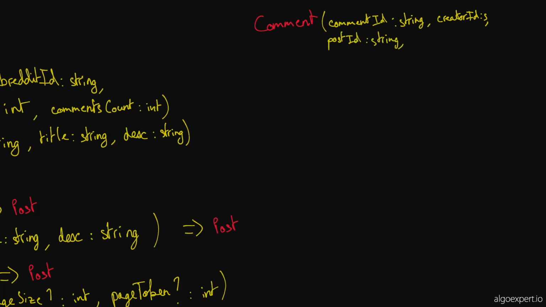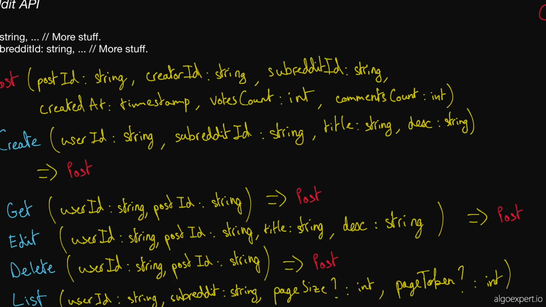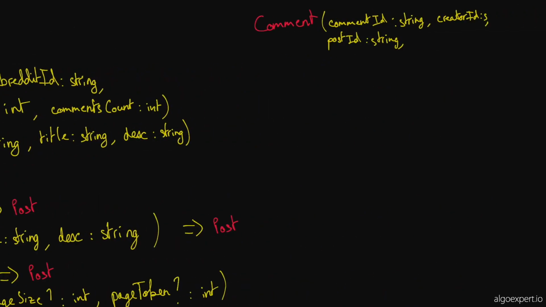Then after that, we would probably want the same timestamp that we had here, right? The created at timestamp. And we can vote on a comment, right? So we probably want the votes count as well. Is that correct? Yep. Okay. But I don't think we need comments count, although I guess there are replies.